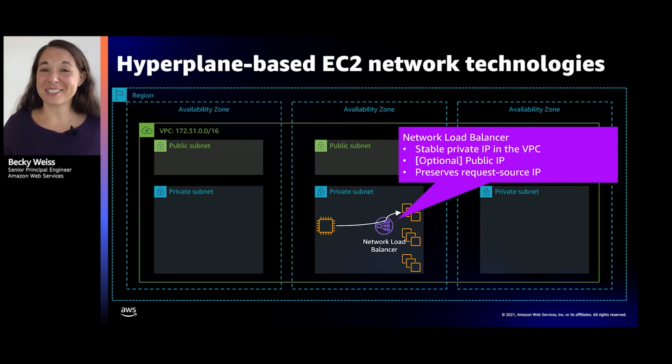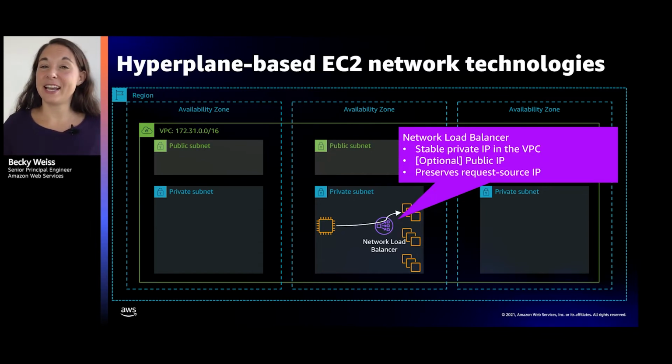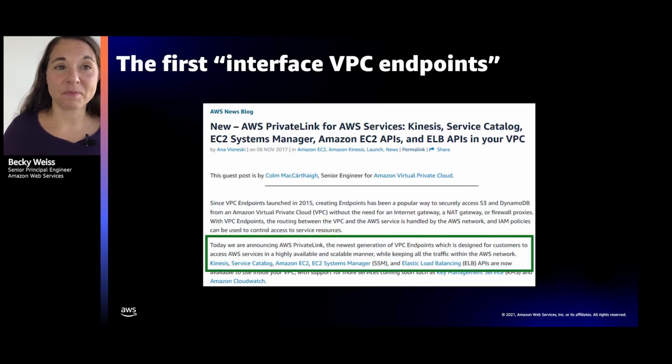Well, the answer is actually very similar to that spiel I just gave you with NAT Gateway, with slightly different choreography. In order to keep a stable IP address but actually route it to any number of these backends, you do still need some stateful tracking of the request. And using this Hyperplane technology is how we ultimately extended this VPC endpoint concept, an AWS service in my VPC, to lots of other services.